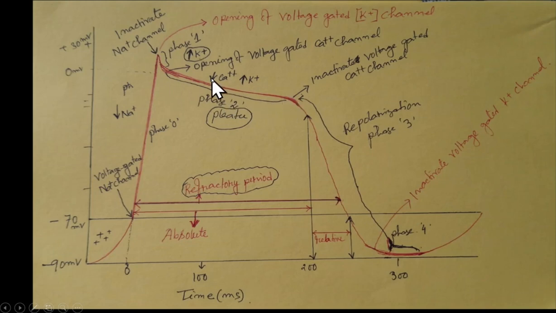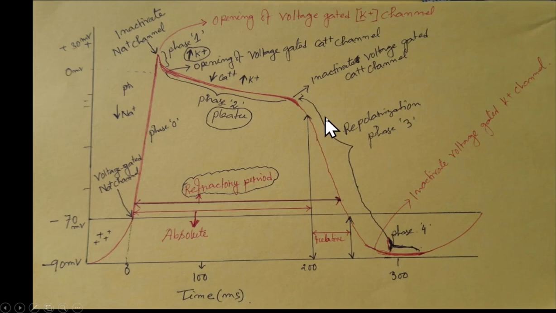The voltage gated calcium channel opens for very few milliseconds, and then it closes, inactivates. At this position there is inactivation of the voltage gated calcium channel, but the voltage gated potassium channel remains open.